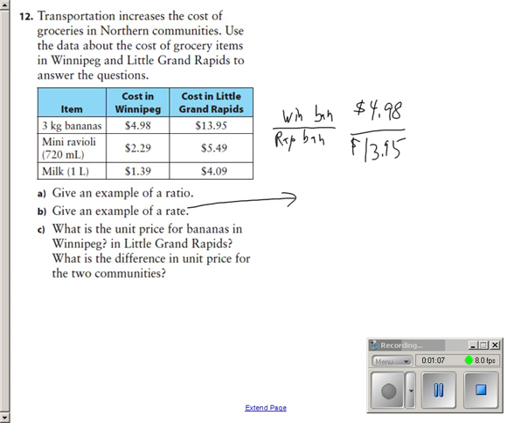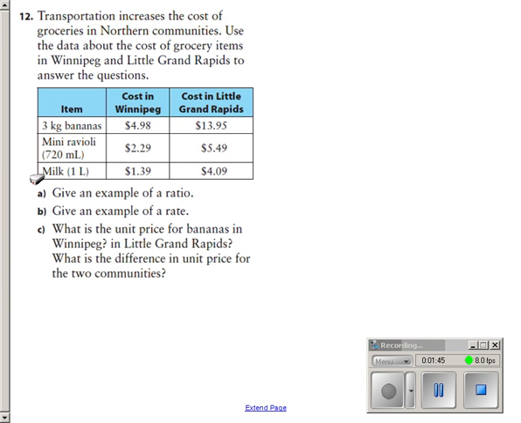Now, of a rate, what I would then have to do is compare the cost to another type of thing. Now, it can't be cost, it has to be another thing. In this case, we have weight, or mass, I should say, volume, and volume. So let's do one for ravioli. A rate for your ravioli would be $2.29 for 720 milliliters. This is a rate, not a unit rate, but a rate. And I can make a whole bunch of different ones, but that's one, and I guess you guys get the idea of how I would do it. So hopefully I don't need to go over more examples.